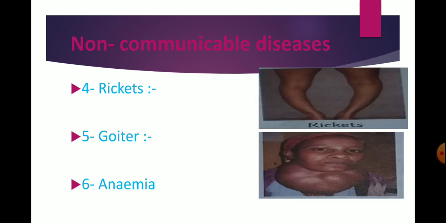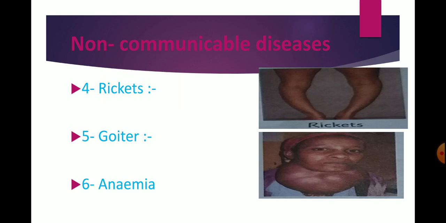The next non-communicable disease is rickets. Rickets is caused due to lack of vitamin D, and people suffering from rickets have bow legs. Bow legs means bent legs. The rich sources of vitamin D are milk, fish and egg. And vitamin D along with minerals like calcium and phosphorus makes bones and teeth hard and strong.